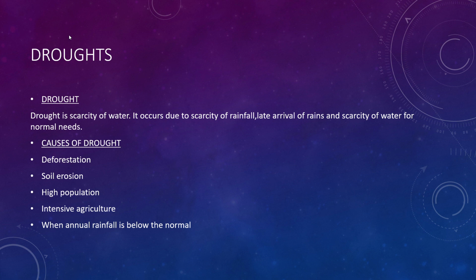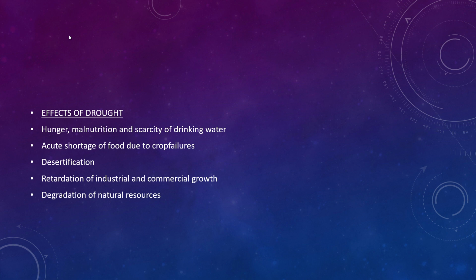High population is a cause, because we are cutting down the trees, building houses, industries and buildings, and as a result there will be nowhere left for trees, and drought will occur. Intensive agriculture is another reason for drought, and annual rainfall below the normal will also cause drought. We can study the effects of drought in this slide.